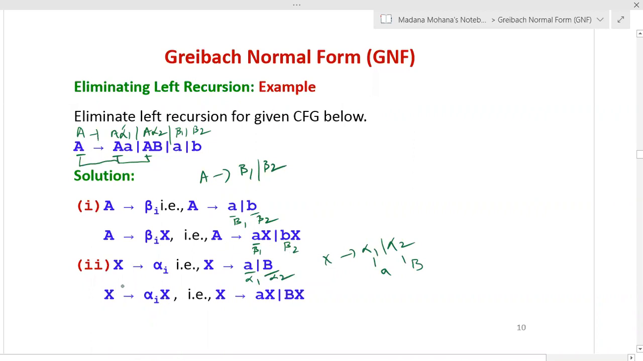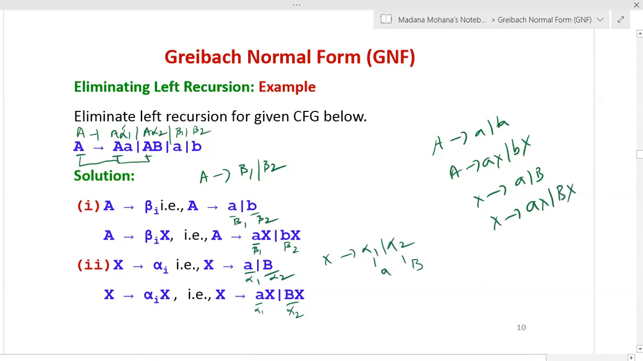Then second production in rule 2, X derives alpha I X. That means X is same. Now alpha 1, alpha 2 values are combined in the right hand side of the left side. Now you can see this is alpha 1 X. Now alpha 1 is terminal a. Then this is alpha 2, that is variable B X. Now you can see all these resultant productions. You can see A derives a or b, then A derives aX or bX, then X derives a or B, then X derives aX or BX.